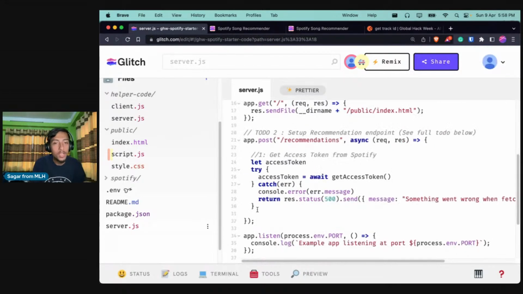Okay. So what we are doing here is defining a variable named access token in order to store the access token that we get from Spotify.